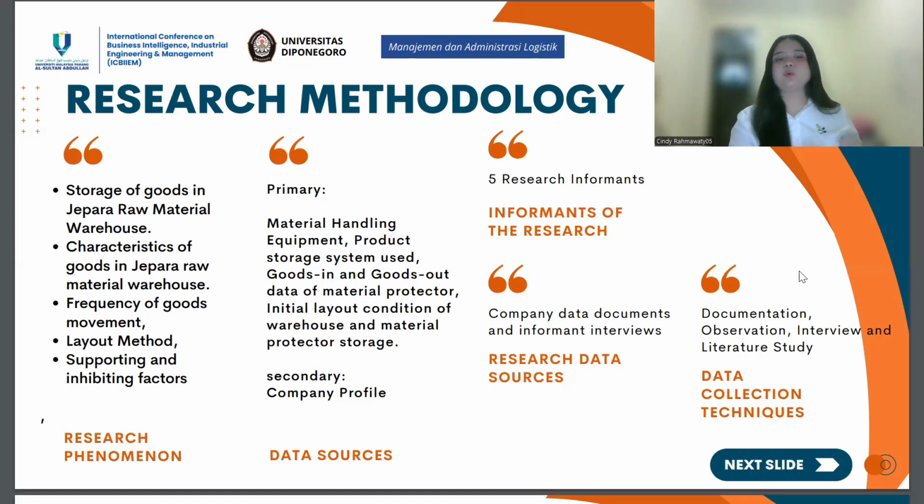Data search, primary: material handling equipment, product, storage system use, goods in and goods out, and initial layout condition of protector warehouse and raw material protector storage. About the informants of the research, we use 5 research informants, and the research data source is company data documents and informant interviews.